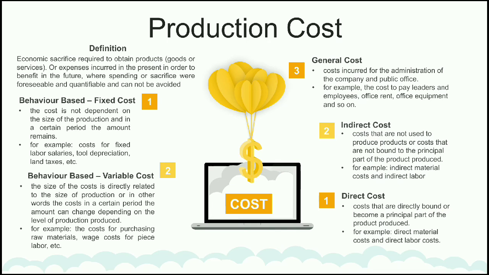And the third is general cost. Is a cost incurred for the administration of the company and public office. For example, the cost to pay leaders and employees, office rent, office equipment, and so on.